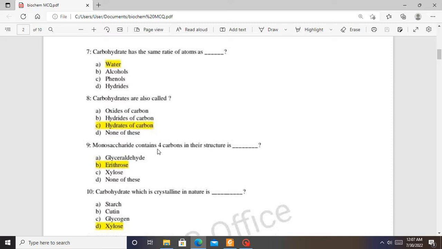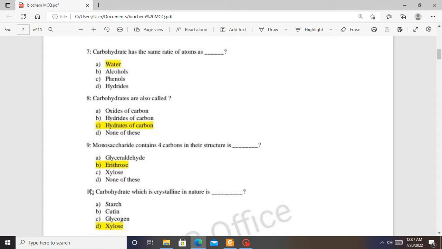Question 9. Which monosaccharide contains 4 carbon atoms in its structure? Is it glyceraldehyde, erythrose, xylose, or none of these? The answer is erythrose, because erythrose has 4 carbon atoms in its molecule.